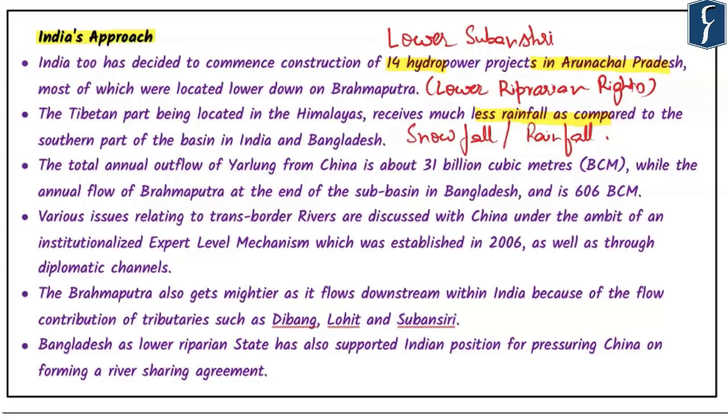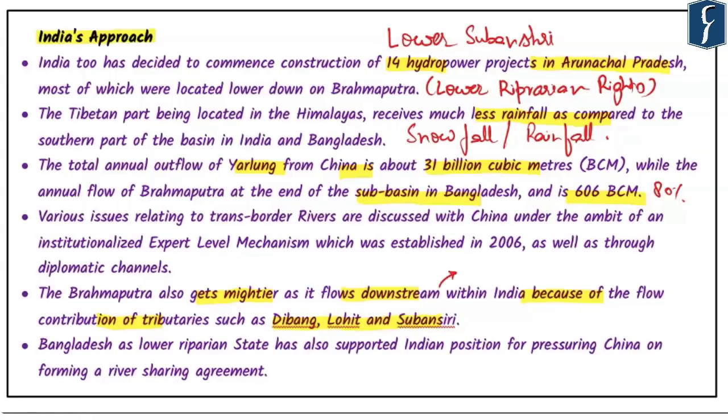The total annual outflow of the Yarlung in China is about 31 billion cubic meters, while the annual flow of the Brahmaputra at the end of the sub-basin in Bangladesh is around 606 billion cubic meters. It simply implies one fact: that 80% of the flows of the Brahmaputra emerge within the Indian boundary, and hence the problem can be easily managed if India maintains projects on the Brahmaputra. This is also highlighted by the fact that the Brahmaputra gets mightier as it flows downstream within India because of the flow and contribution of tributaries such as Dibang, Lohit and Subansiri.